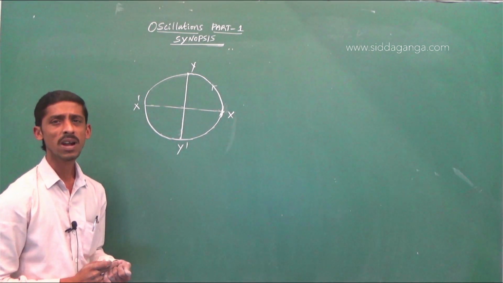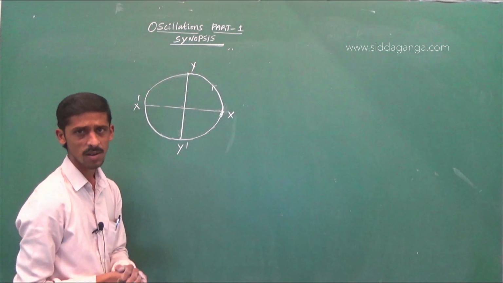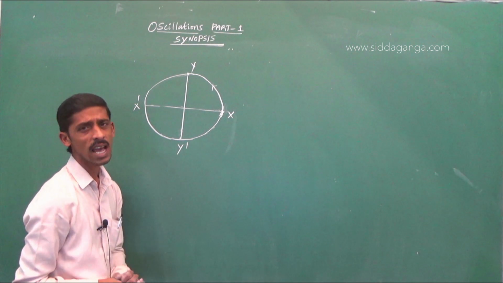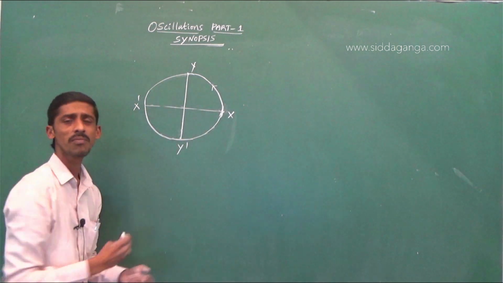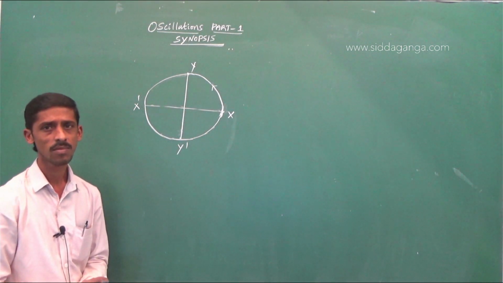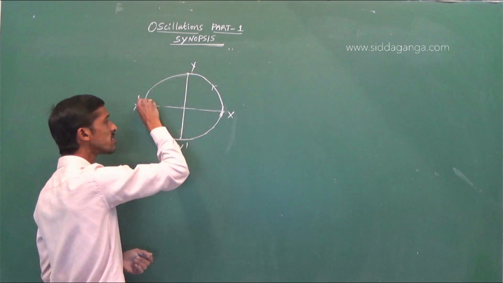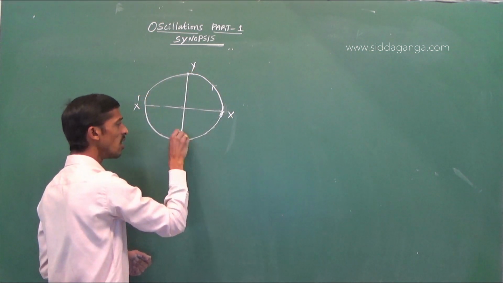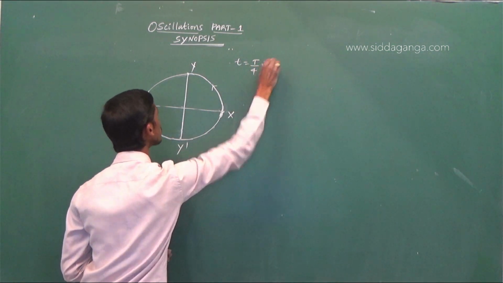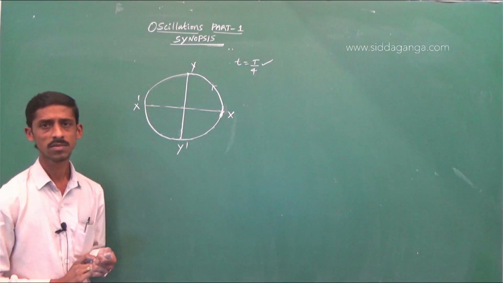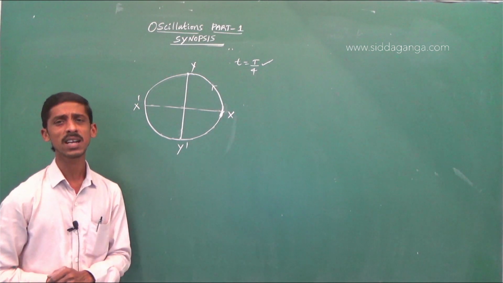The time taken by the particle to complete one revolution is nothing but the time period. Means after every time capital T, the motion of the particle repeats. The time taken to go from x to y to x dash to y dash to x is equal, that is T by 4. That is why we are saying uniform circular motion. So here the motion of the particle is periodic.